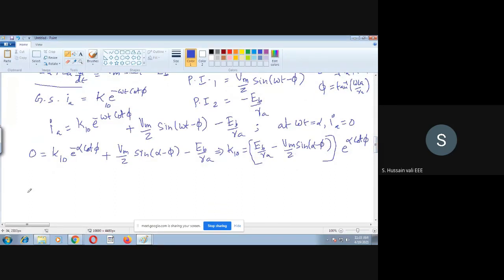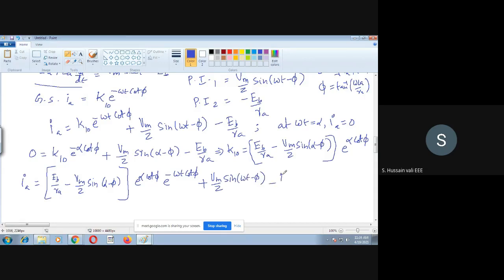So IA is equal to the K10 expression we got here: EB by RA minus Vm by Z into sin alpha minus phi, into e power alpha cot phi into e power minus omega t cot phi, plus Vm by Z sin omega t minus phi, minus EB by RA.